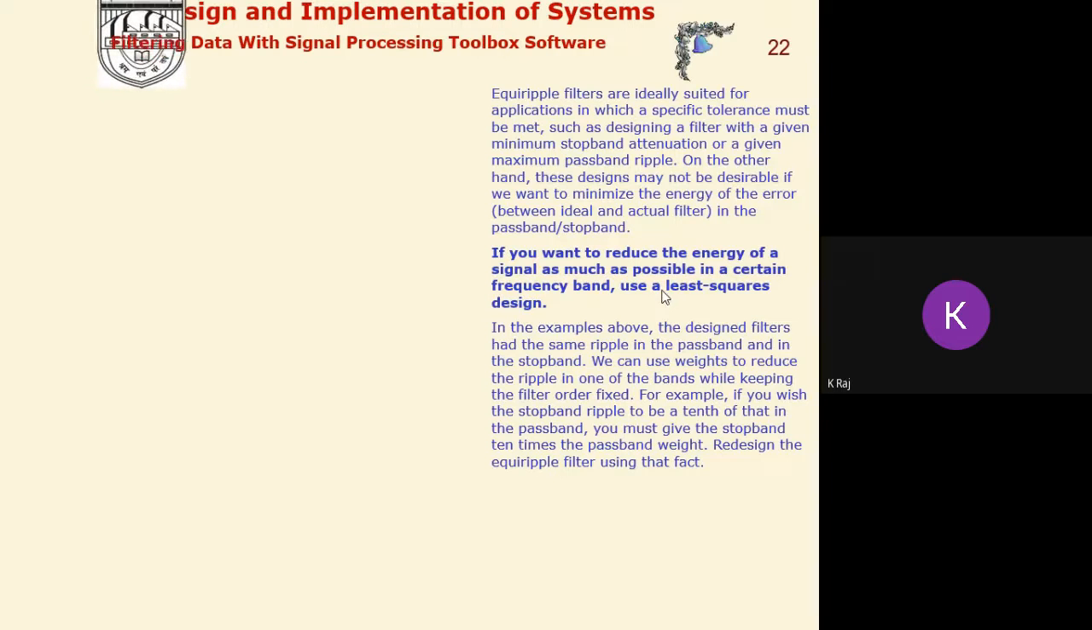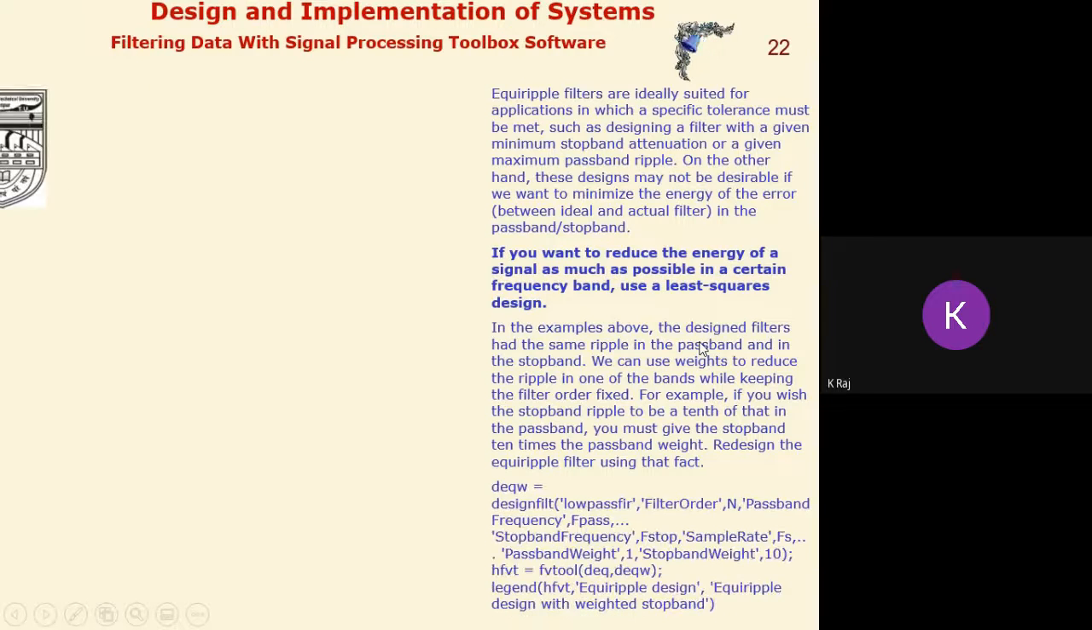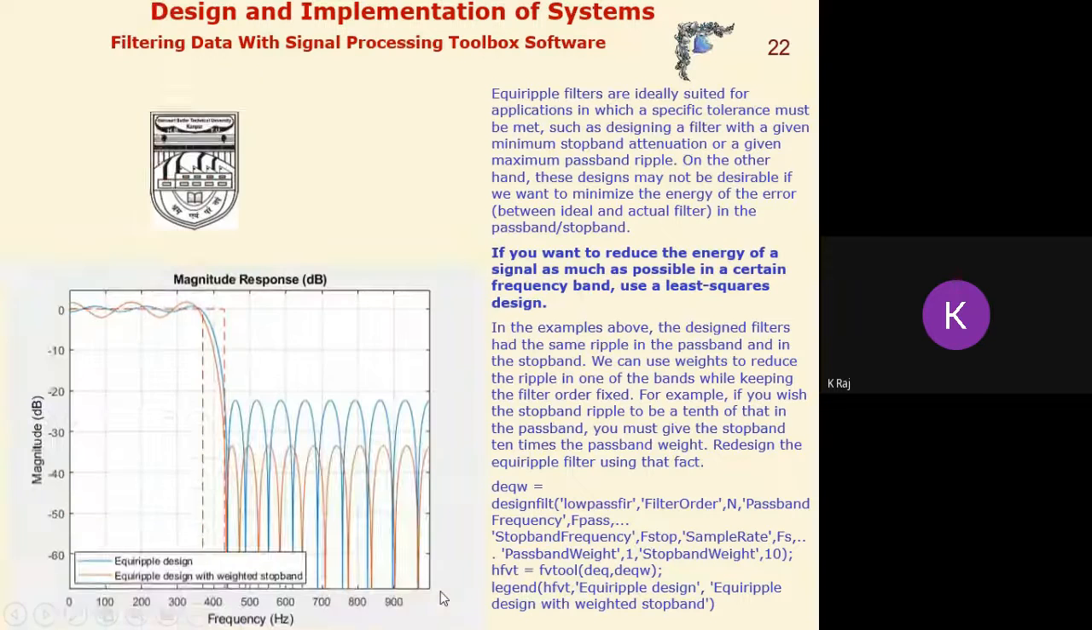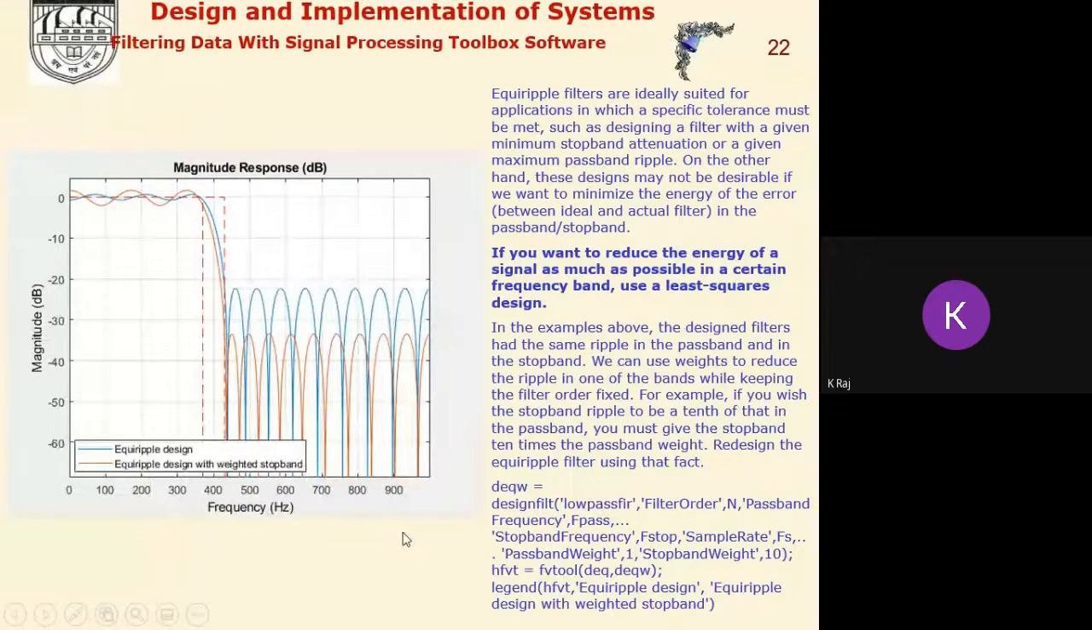For that, we have to select the least square method here. And if we use the least square method, then this is the design of the equiripple, design with weighted stopband and without stopband.